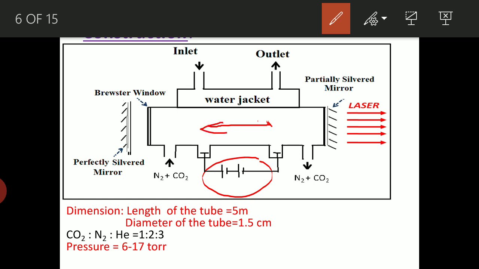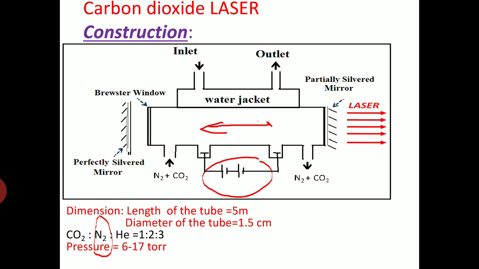Due to a high potential, these electrons are accelerated, and these fast moving electrons collide with the nitrogen atoms which are present in the gas tube. Now the nitrogen atom is capable enough to gain this energy and go to the higher energy state. So the next process we are going to explain on the basis of the energy level diagram.